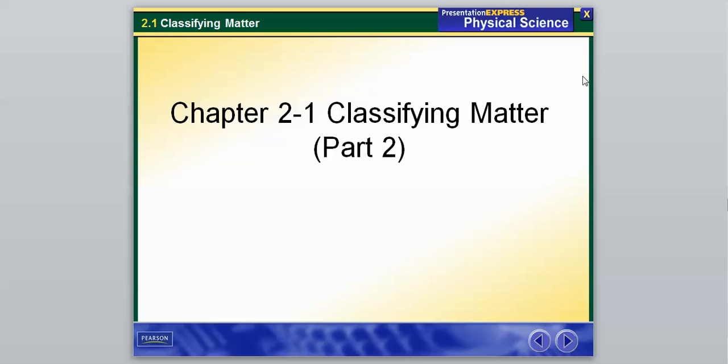Physical Science. This is Mr. B. We're going to finish up Section 1 of Chapter 2 today, Classifying Matter.